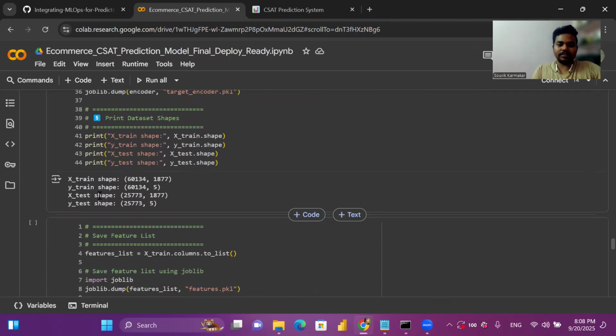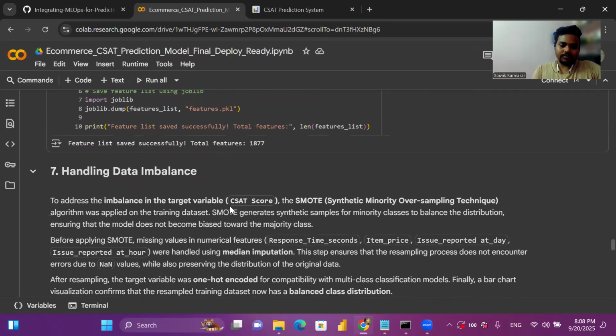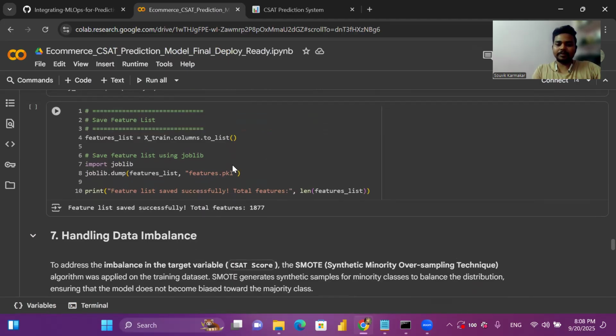This is the shape of X train, y train and X test. You can see more than 60,000 rows are there for training the model, and for X test we have kept nearly 26K rows. I have dumped the features into a features PKL file.